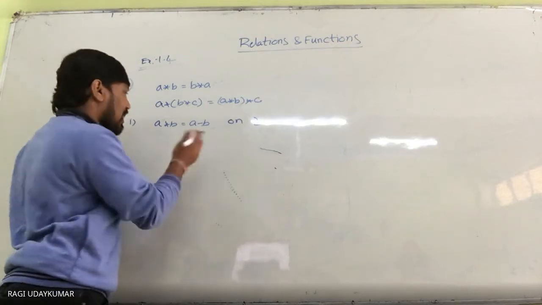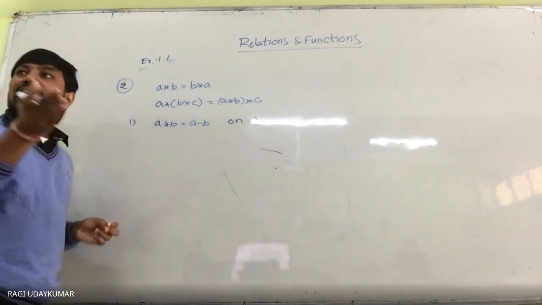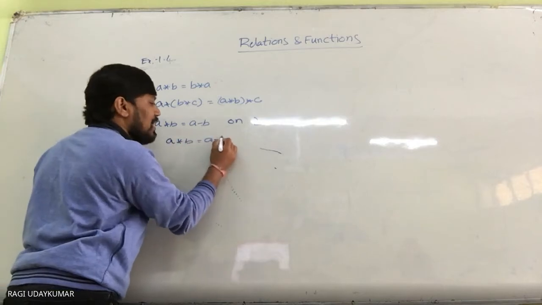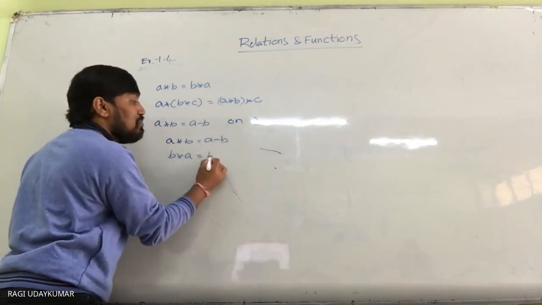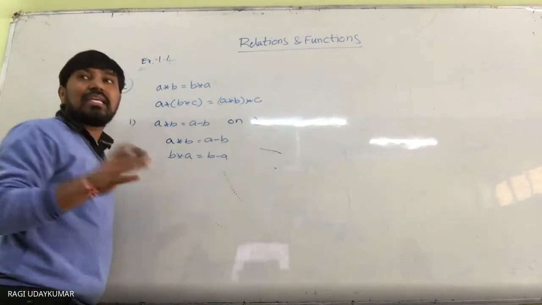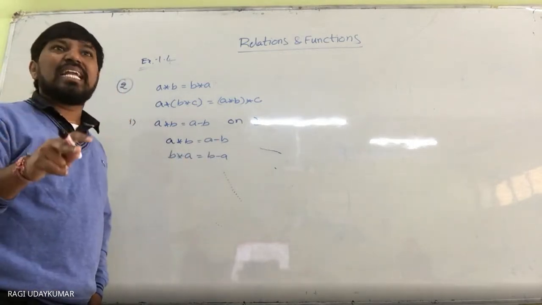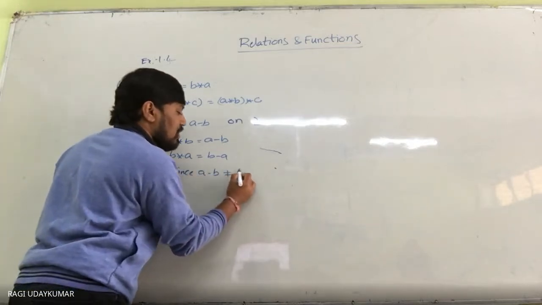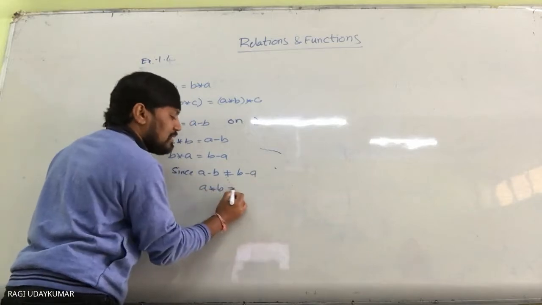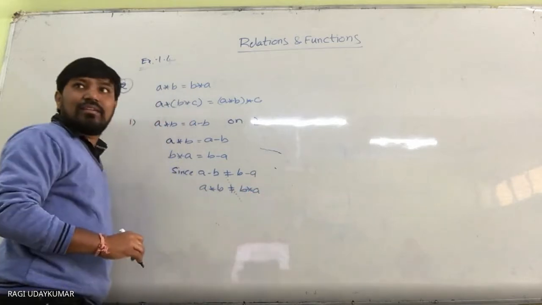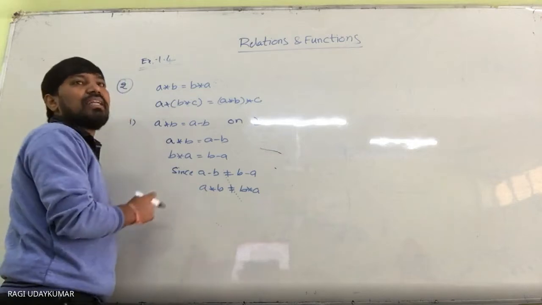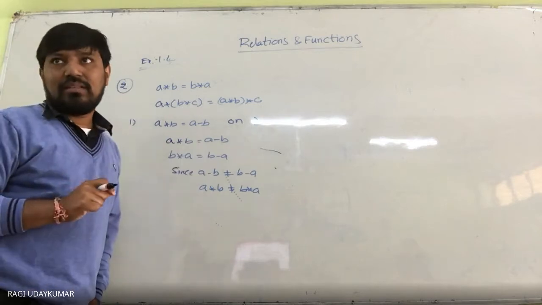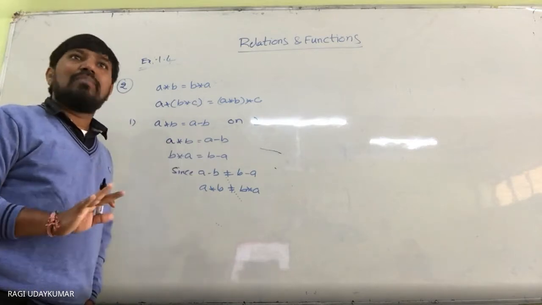No. Why? Very simple here. A minus B is not equal to B minus A. Suppose A star B is equal to A minus B, and B star A is equal to B minus A. A minus B is not equal to B minus A, since the difference of two numbers is not commutative. So A star B is not equal to B star A. Therefore, this binary operation is not satisfying the commutative property.